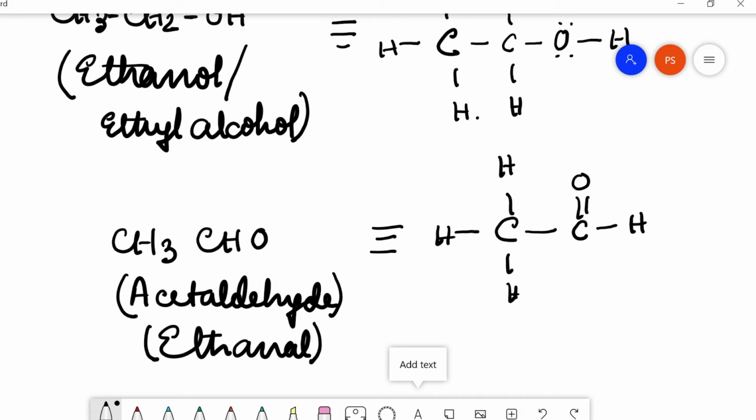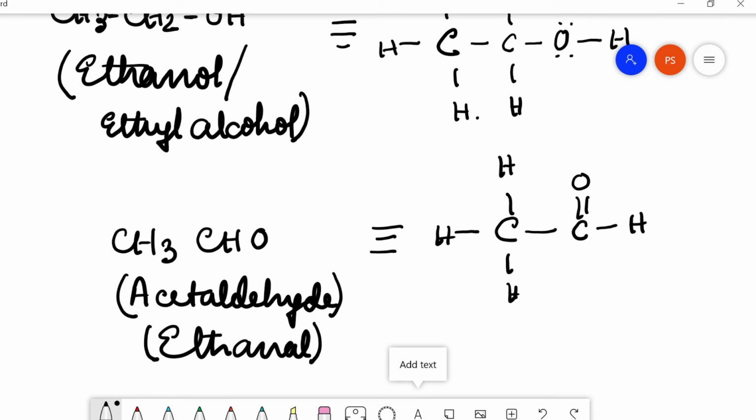The carbon on the right hand side, the aldehyde carbon, has formed 2 single covalent bonds and 1 double covalent bond. One single covalent bond the carbon has formed with another carbon, and the other single covalent bond the carbon has formed with hydrogen. The carbon has formed one double bond with an oxygen.